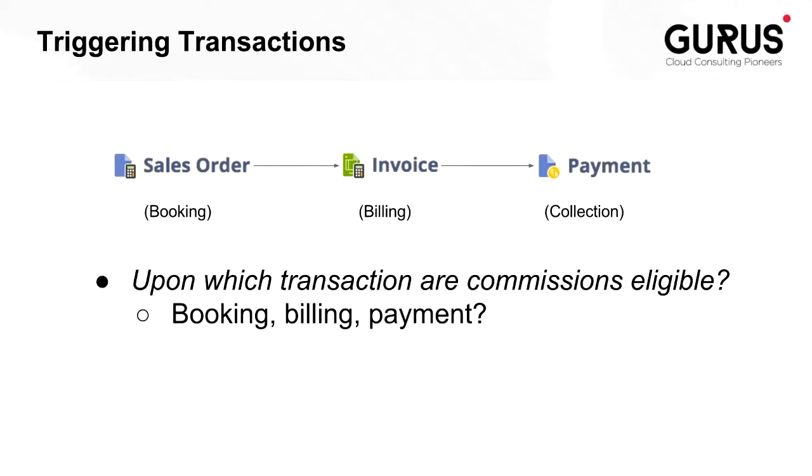Now, what are our options for the triggering transactions in NetSuite? We have the sales order, then the invoice, and then the payment. This can also be called the booking, the billing, and then the collection stage.